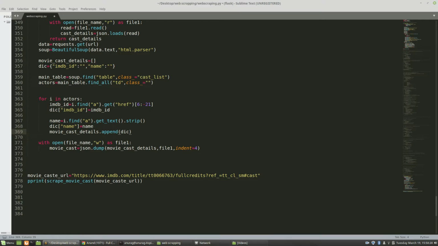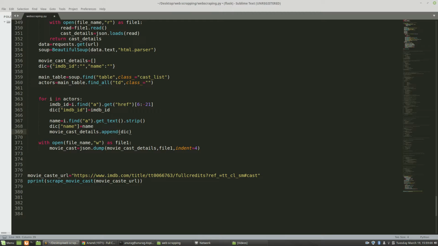now I have just created a file name with the ID that I extracted from the URL. The mode I have chosen is write, because I'm just creating a file and writing something in it. I've created a variable movie cast equal to json.dump of all the details that are there in movie cast details.